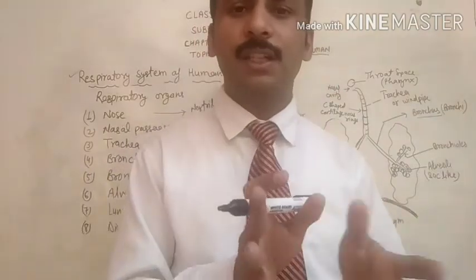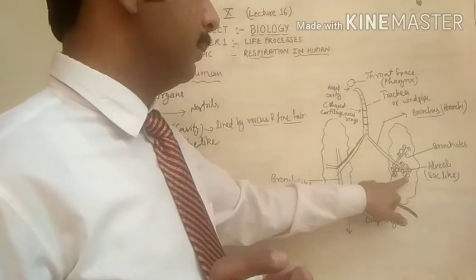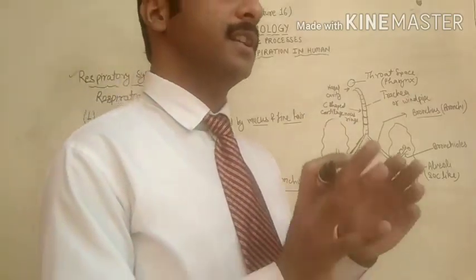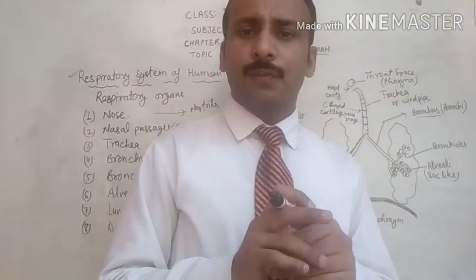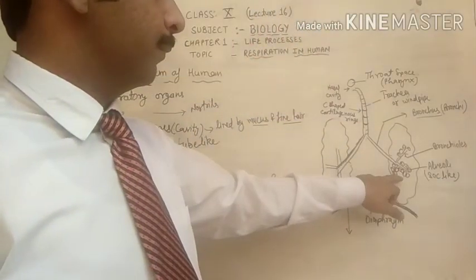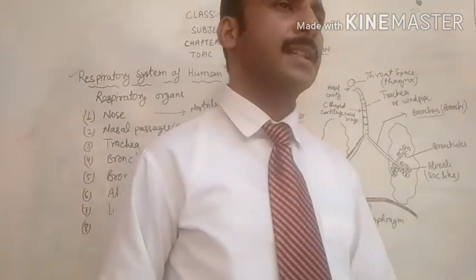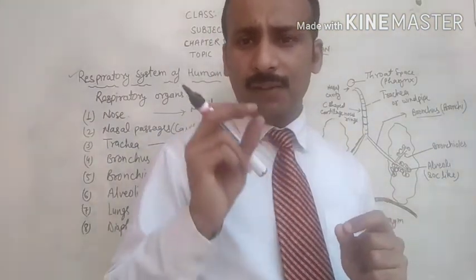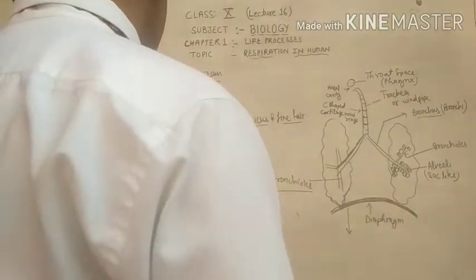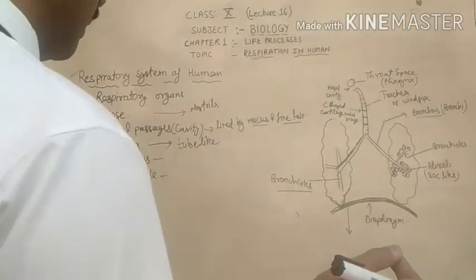The main function of alveoli is that they increase the area for exchange of gases. They provide the maximum area for gas exchange. Just think, if these alveoli were not present, air would go directly from the trachea, bronchus, then bronchiole, and in these tube-like structures there is a very small area. So to provide the maximum area, this arrangement exists in the human lung system, with small sac-like structures, the alveoli. They are very thin membranes and they store the gases. Alveoli are thin membranous balloon-like structures.